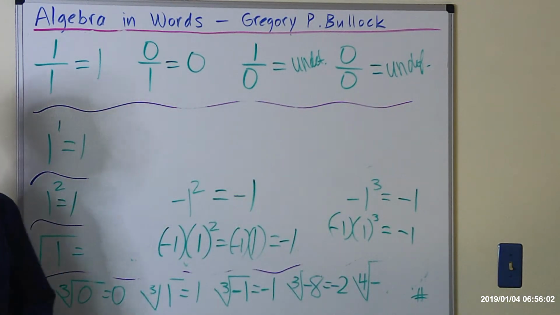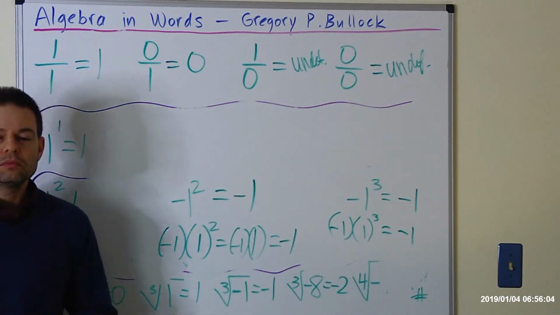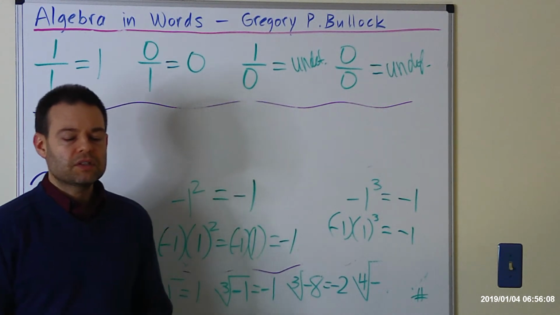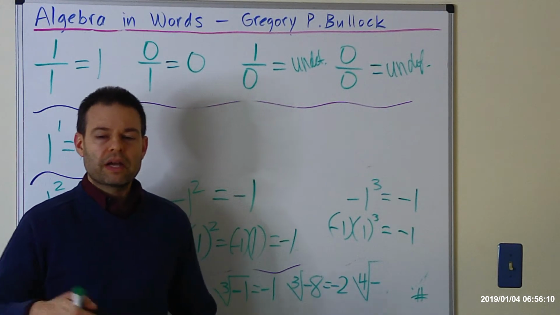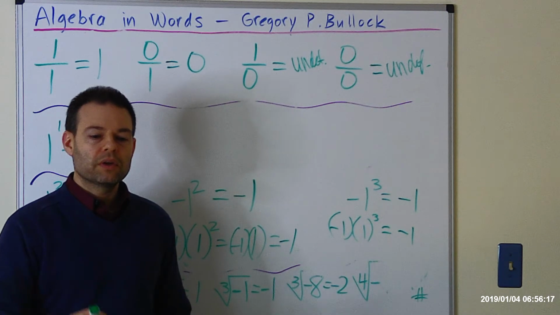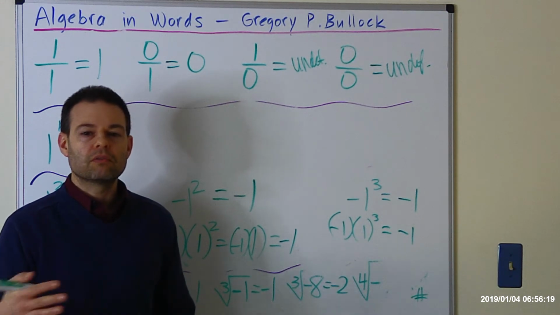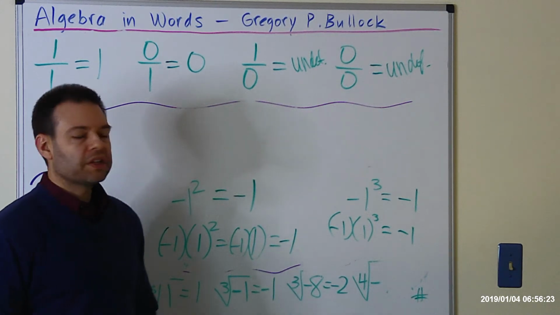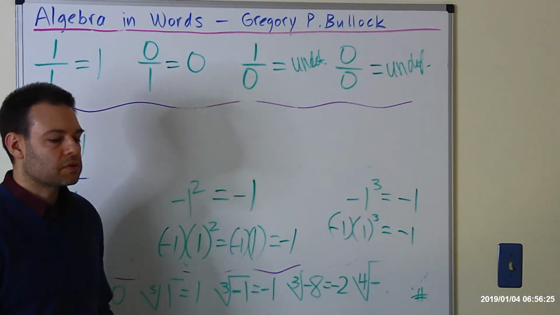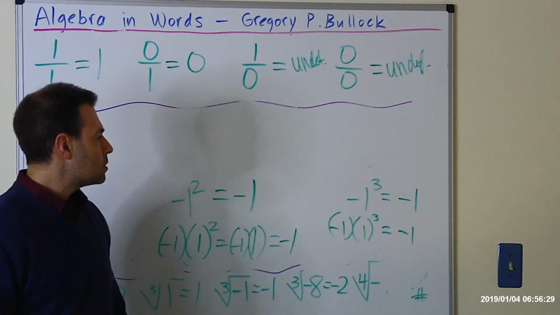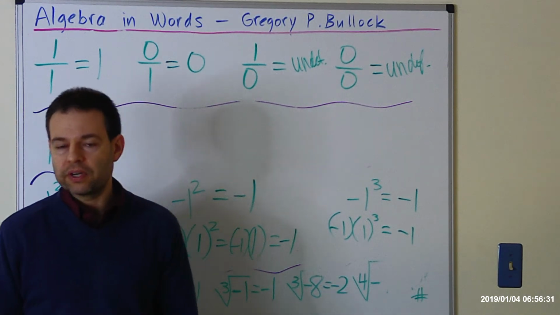The reason why I wanted to do that one last is not as a trick, but basically just to get you thinking, because throughout this video we went over a bunch of different situations and exceptions where the even or the odd of either the exponent or the radical affected the sign. And so I just wanted to give you one to think about with regards to when the base is negative for an odd exponent. So that's all I have for this particular video.